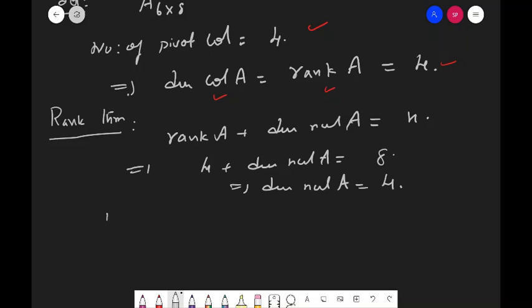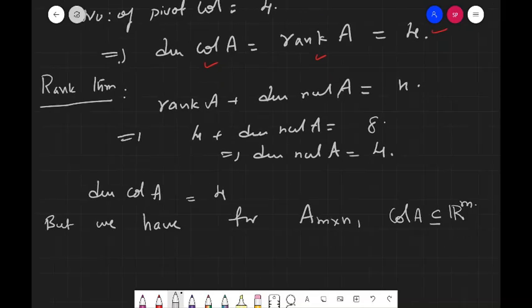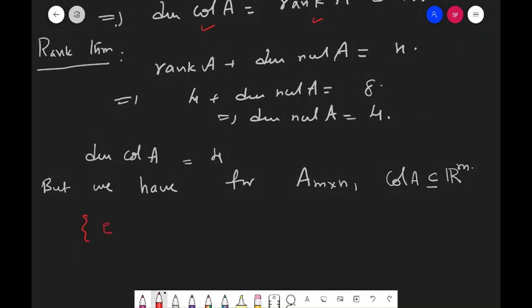Dimension Col A is equal to 4, but for any matrix A, m by n, Col A is a subset of Rm, because each column has m rows.